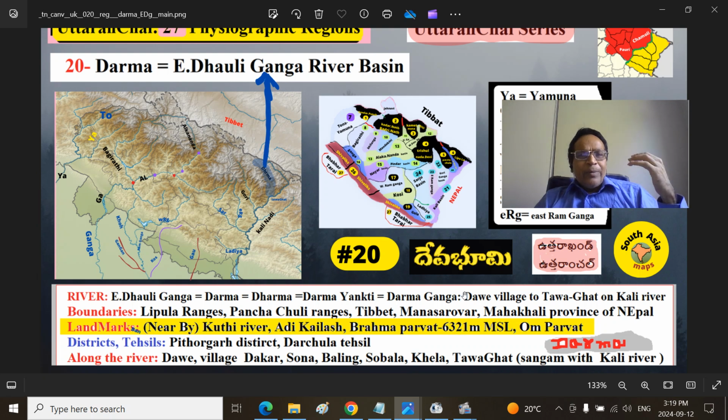The districts that cover this part is almost the northern part of Pithoragarh district, which used to be part of Almora district before, mostly Dharchula Tehsil, this region. And along the river, I have jotted these villages: Dawe village and Dakar village, Sona, Baling, Sobala, Kela, and Tawaghat, that Sangam with the Kali river, this is the Dharma river.